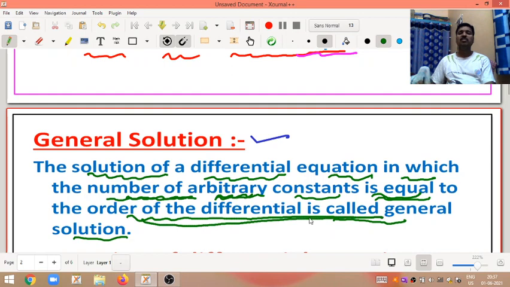So when the number of arbitrary constants equals the order of the differential equation, that solution is said to be a general solution.